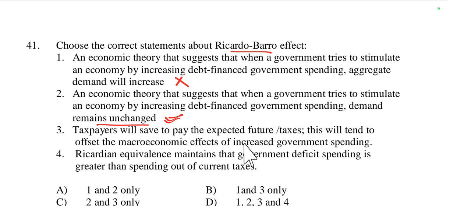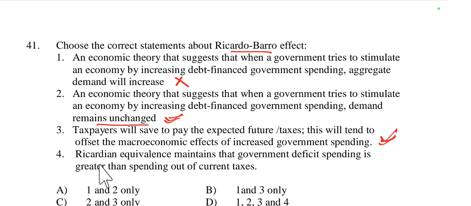It states that taxpayers anticipate future tax liabilities resulting from current government borrowing and accordingly increase their saving, which neutralizes the stimulative effect of the government's increased spending. So statement 3 is also right.